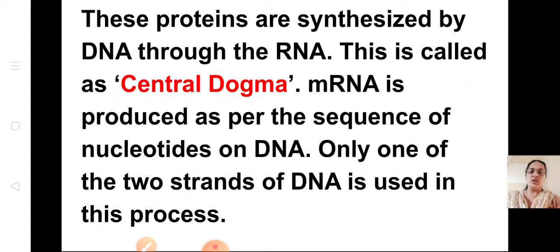We saw the structure of it. It is a single strand. Okay, mRNA is made up of nucleotides of a single strand. So one strand of DNA is used for the formation of RNA.